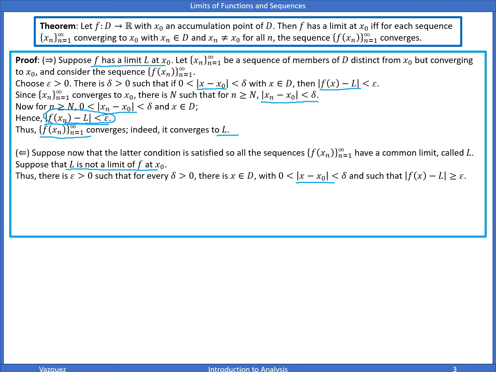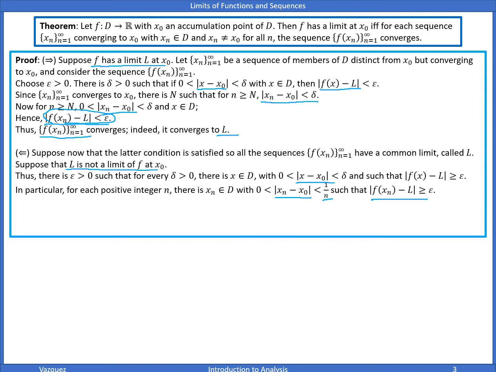So in particular, for each positive integer n, there is an x n in D with x n minus x naught less than 1 over n, such that f of x n minus L is greater than or equal to epsilon.